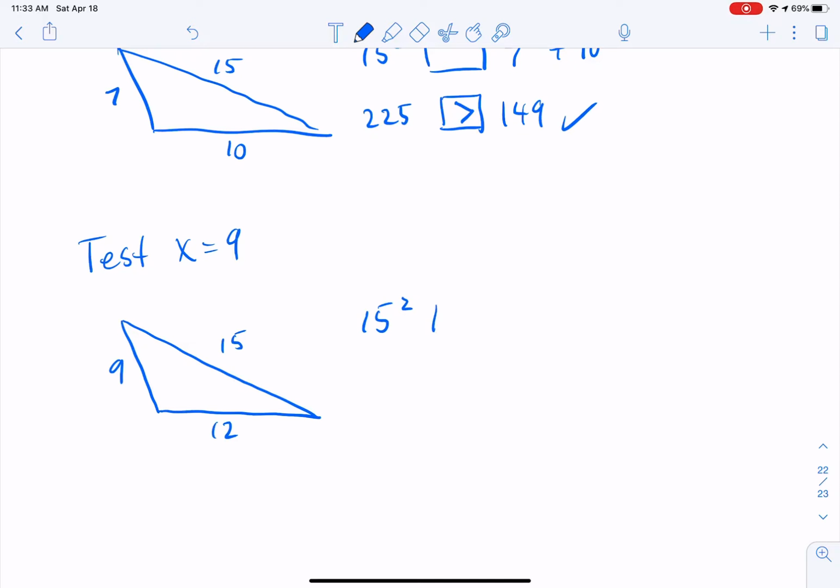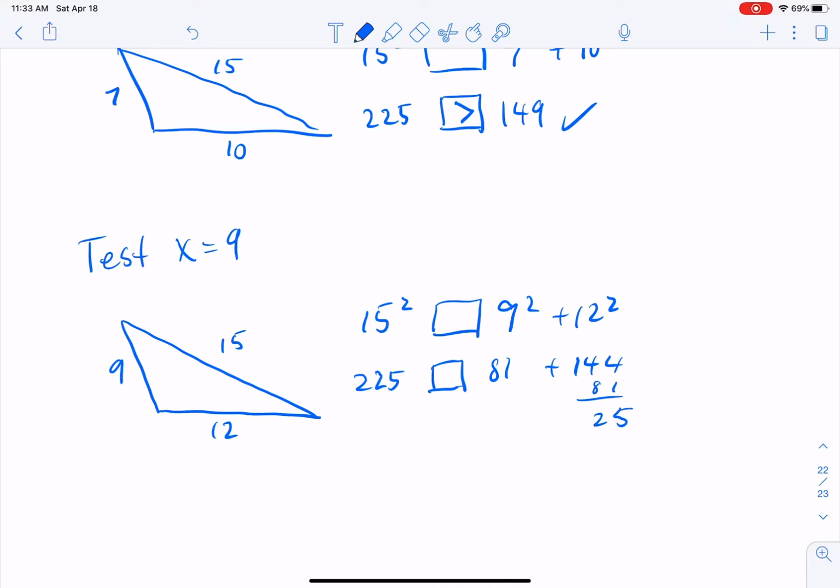15 squared, compare that to 9 squared plus 12 squared. We already know this is 225. That's 81. That's 144. That would be 225. It's equal to.